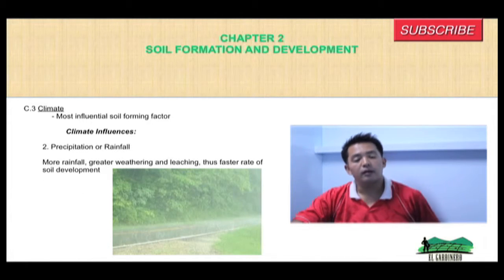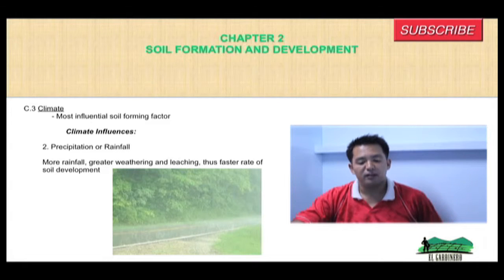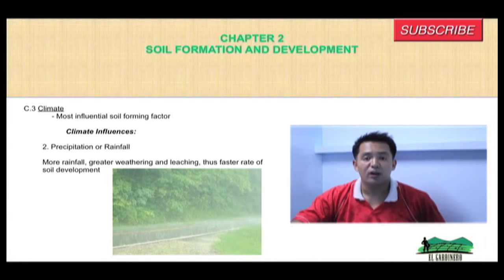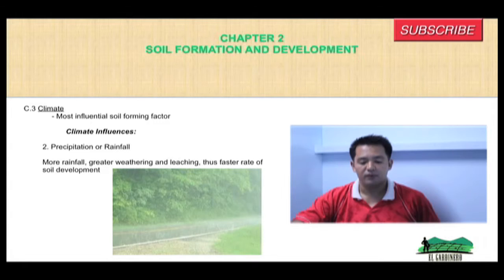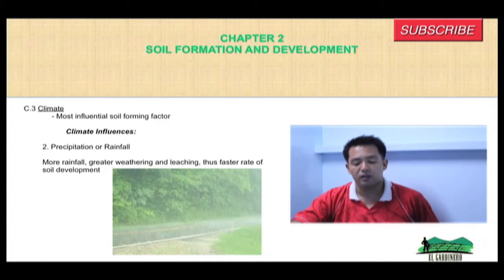And the second factor under climate is the precipitation or rainfall. So more rainfall, greater weathering and leaching. Thus, it will result in a faster rate of soil development.